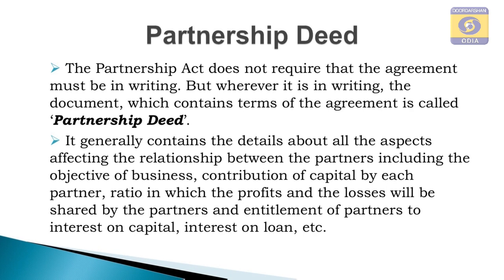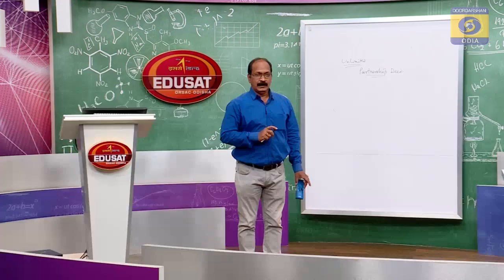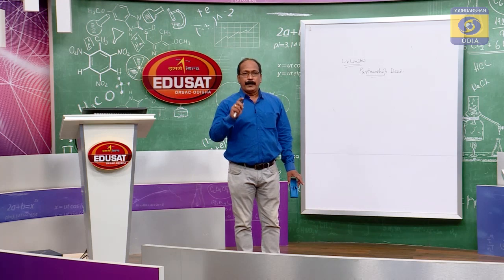It generally contains the details about all the aspects affecting the relationship between the partners, including the objective of business, contribution of capital by each partner, the ratio in which the profits and the losses will be shared by the partners, and entitlements of partners to interest on capital, interest on drawings, interest on loan, etc. Okay? So, this is partnership deed.